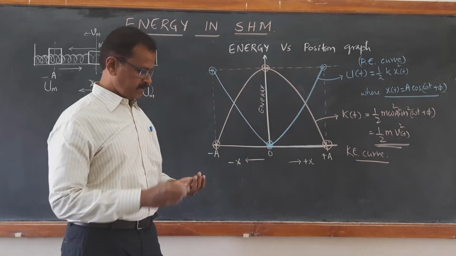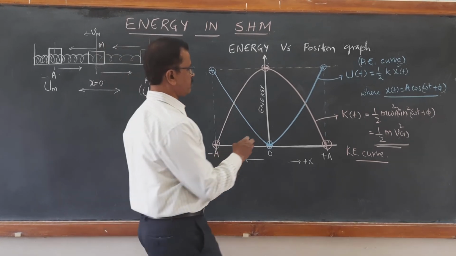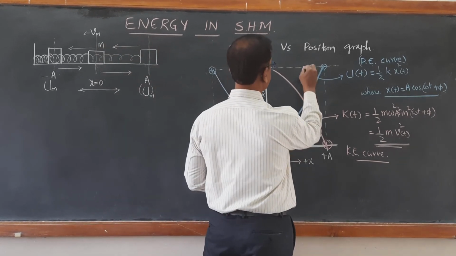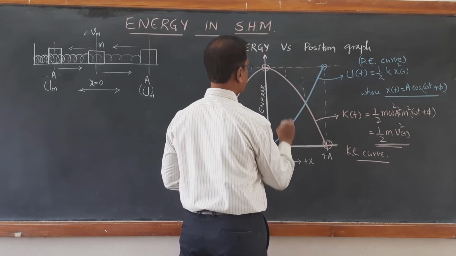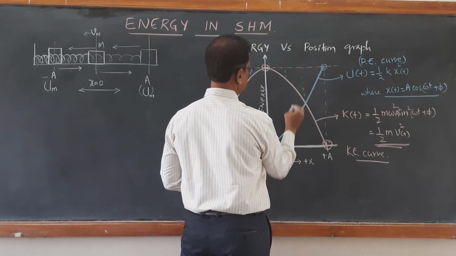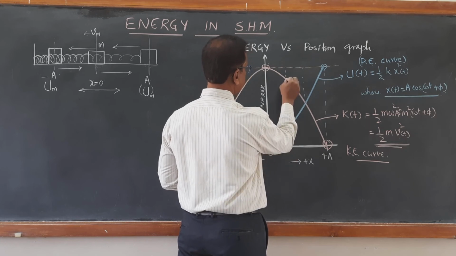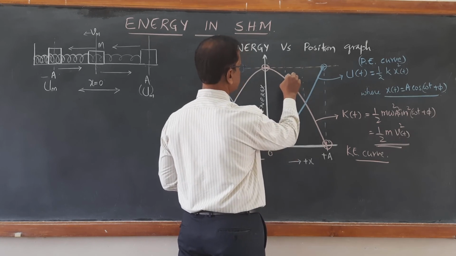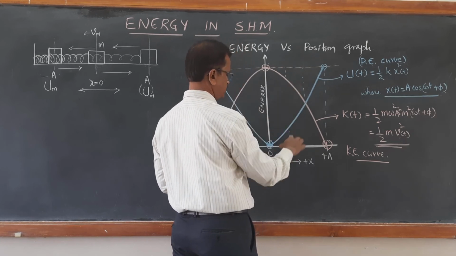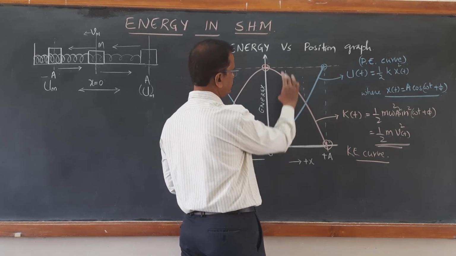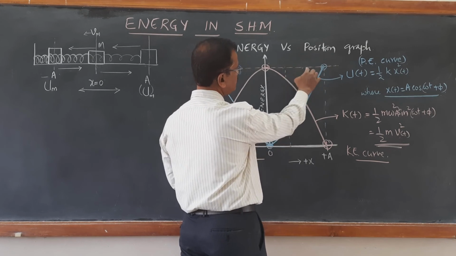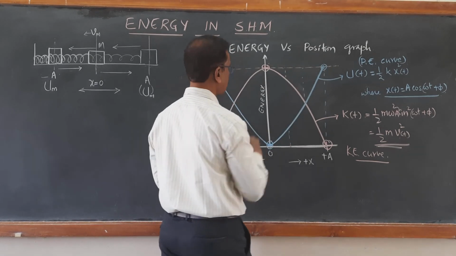Kinetic energy and potential energy: at any point, if you observe kinetic energy plus potential energy, it will always be constant. For example, at this point the kinetic energy is of this height and the potential energy is of this less height. If you add these, you get the total energy as constant.